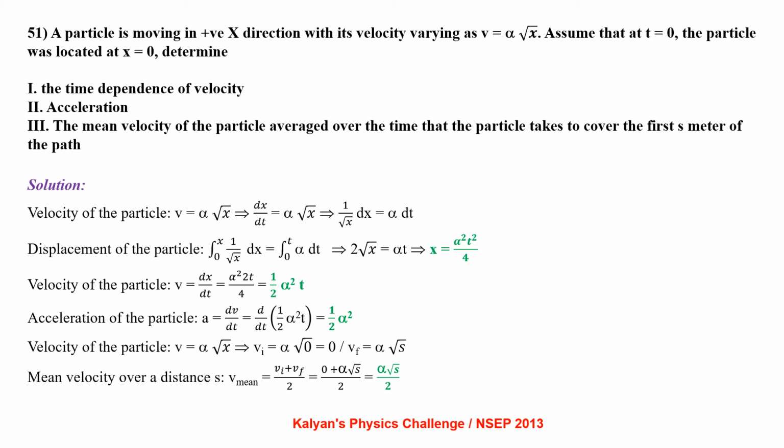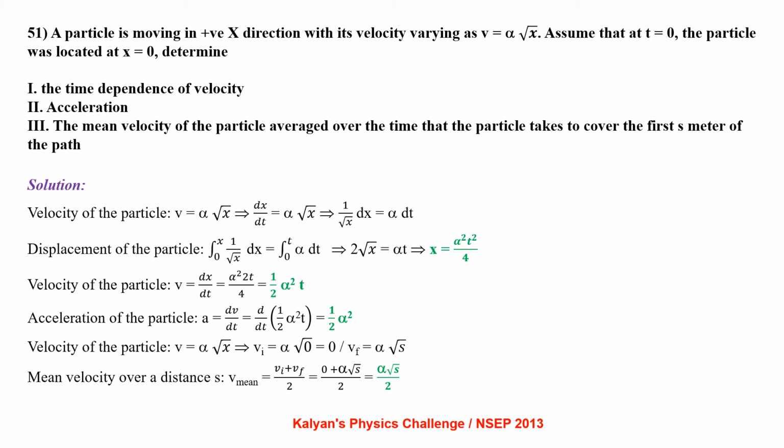Velocity of the particle v equal to alpha root x, dx by dt equal to alpha root x, from which 1 by root x dx equal to alpha dt. So the displacement of the particle: integral 0 to x, 1 by root x dx equal to integral 0 to t, alpha dt, from which we get x equal to alpha square t square by 4. Velocity of the particle v equal to dx by dt, that is alpha square 2t by 4. So v equal to half alpha square t.